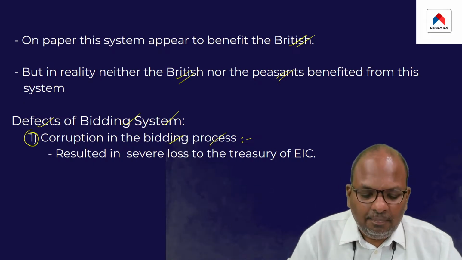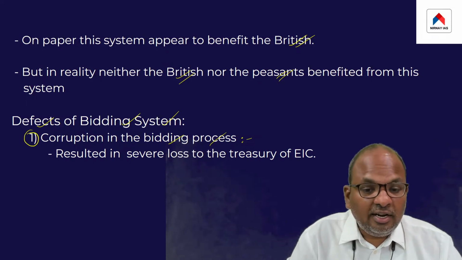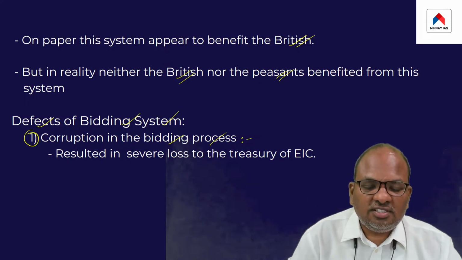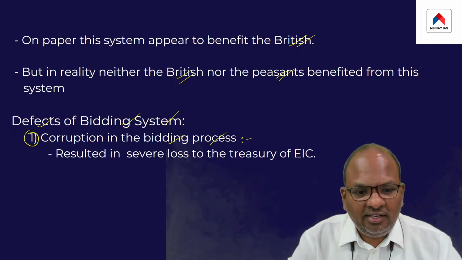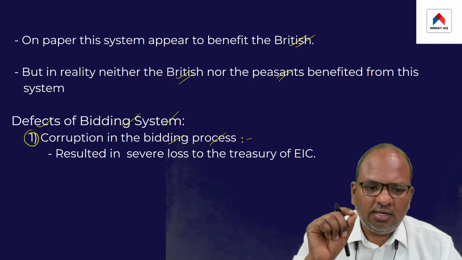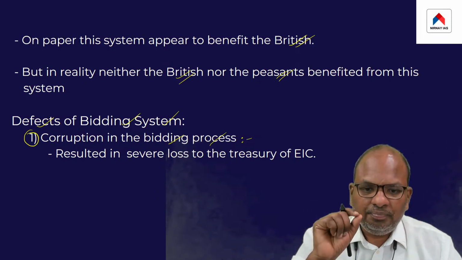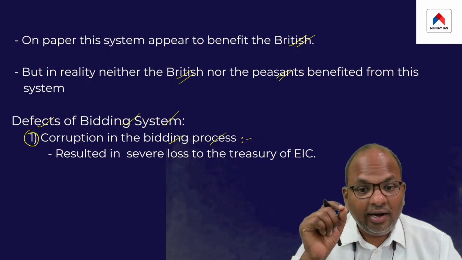Mostly, the friends, family members, and relatives of the British officers participated in the bidding. Let me repeat: the bidding process was not transparent, it was rigged.